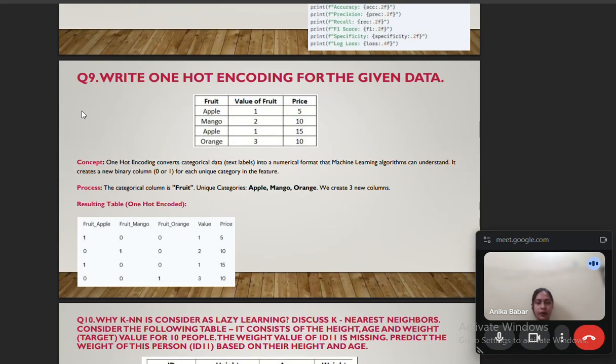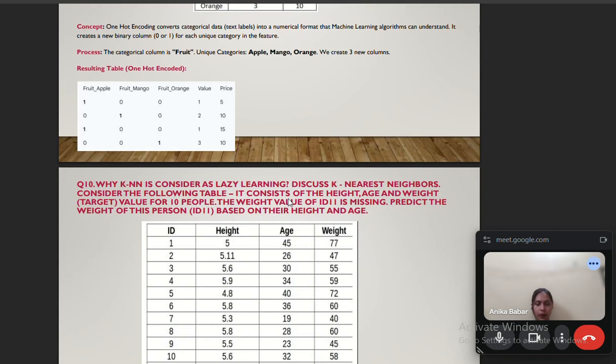Next question, we have the ninth question. Write one hot encoding for the given data. So here the table is given. The concept is that one hot encoding converts categorical data, that is text labels, into a numerical format that machine learning algorithms can understand. It creates a new binary column, 0 or 1, for each unique category in the feature. The categorical column is fruit, and the unique categories are apple, mango, orange. We create three new columns. So the resulting table is this. You can go through it.